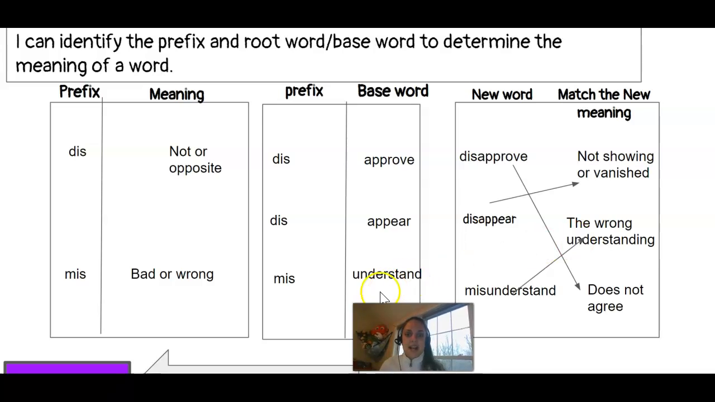So notice how our base word can stand by itself and still be a word. And then the prefix gets added to the beginning of the base word and changes its meaning. We just identified the prefix and root word, also known as the base word, to determine the meaning of a word.